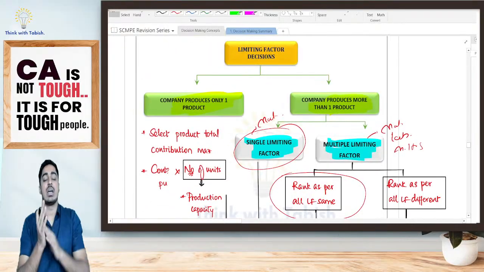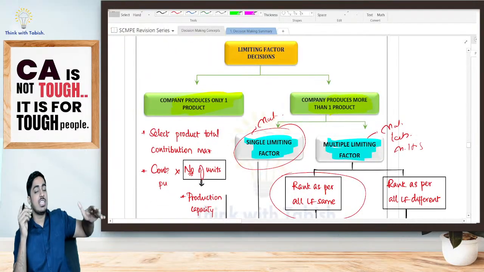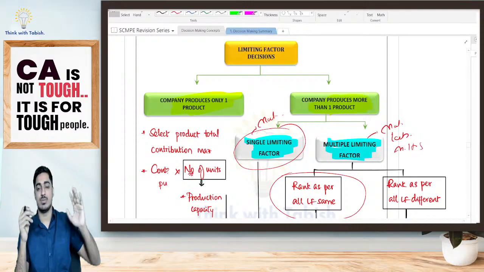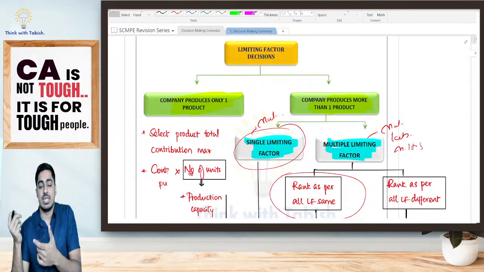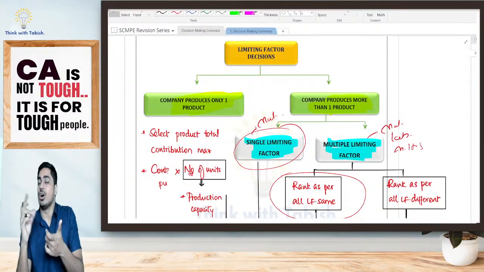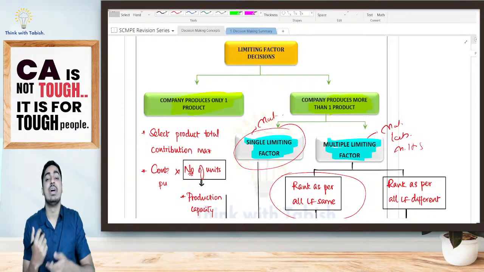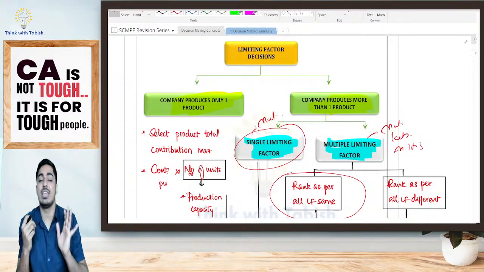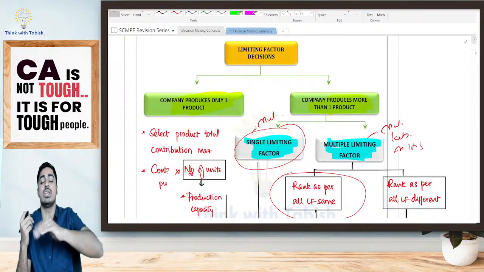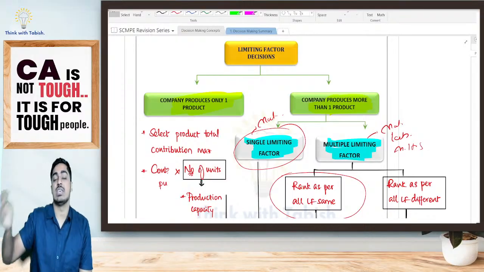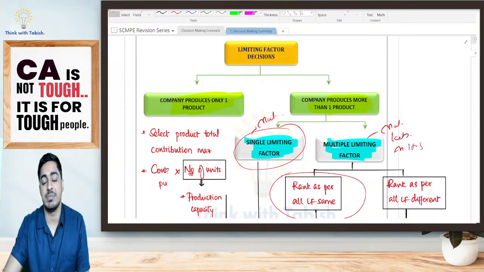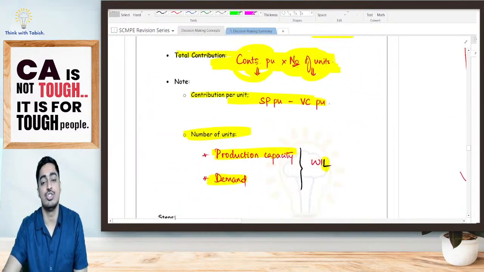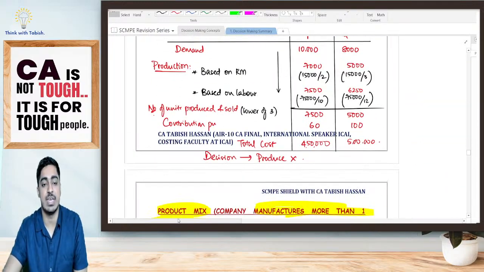Now look at this. Company is producing only one product: select the product whose total contribution is maximum. I am producing more than one product: if I am having single limiting factor, or multiple limiting factors but rank is same, take decision based on contribution per limiting factor, which is contribution per unit divided by limiting factor per unit. If rank is different, go for LPV. Is it clear, everyone? Should we continue to the next decision that we have?